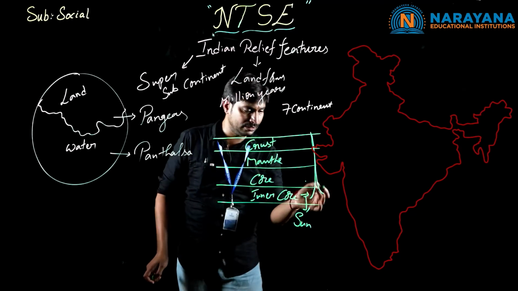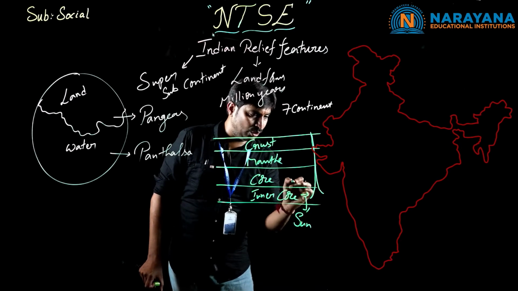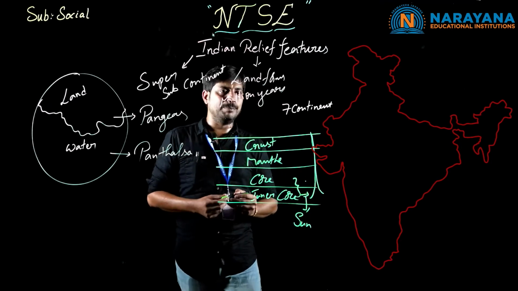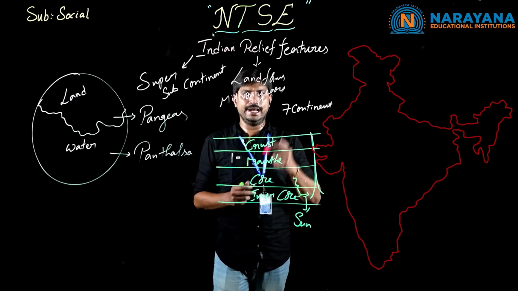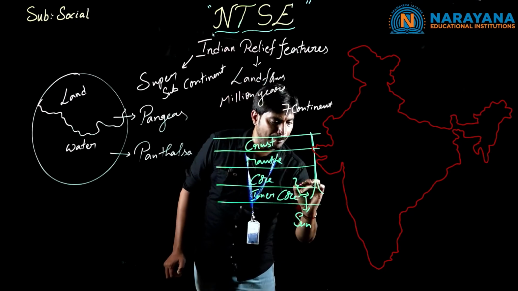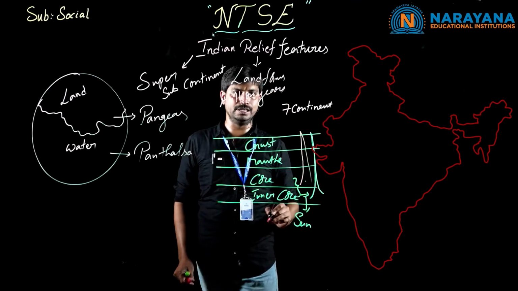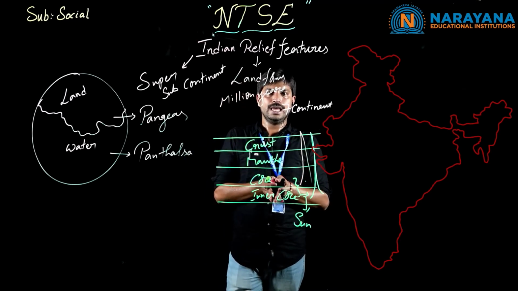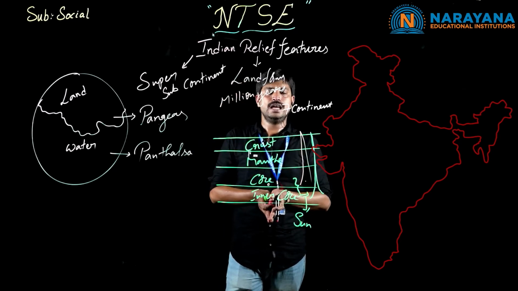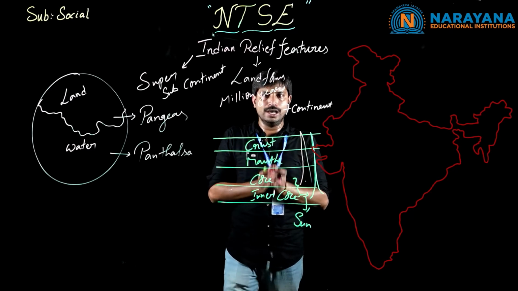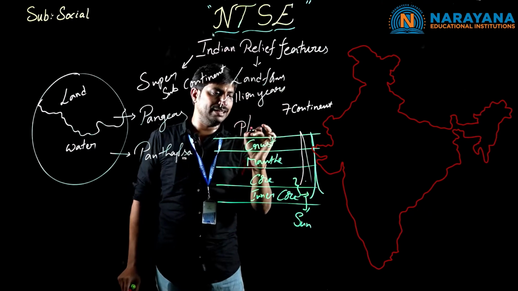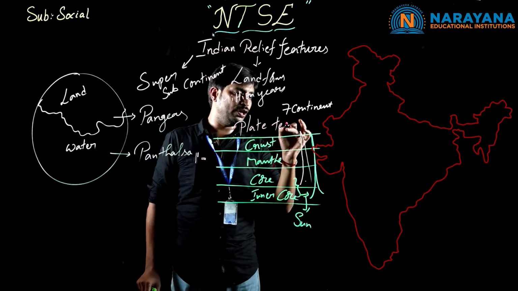In the same pattern, when pressure is applied from the core and inner core, the pressure is exerted on the upper layers. Because of these pressures, earthquakes and the separation of the lands take place, which we call plate tectonics.